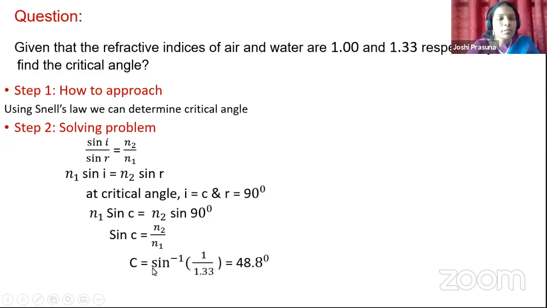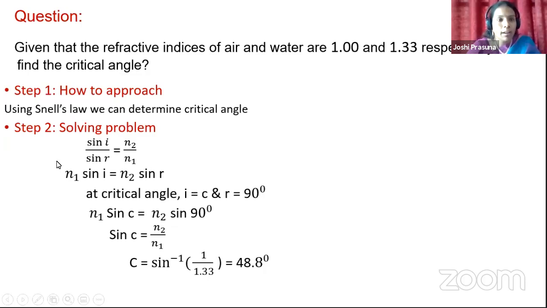Okay, children. Now, C can be written as sine inverse of 1 by 1.33, because n2 is 1 and n1 is 1.33. So what is the value we get? The final answer is 48.8 degrees. So this is the way you can solve the problems related to critical angle. What kind of formula or law do you use here? You use Snell's law to solve the problems related to critical angle.